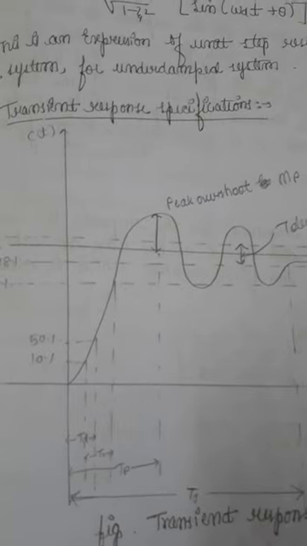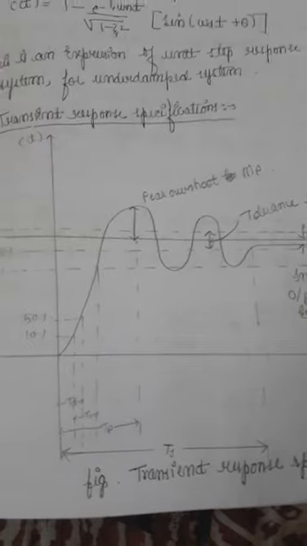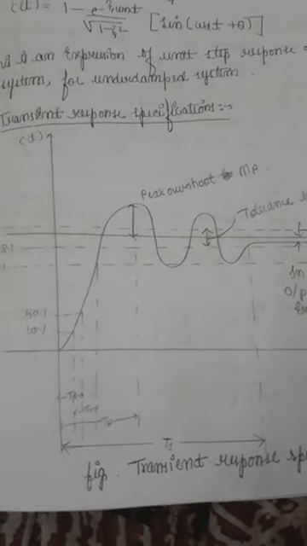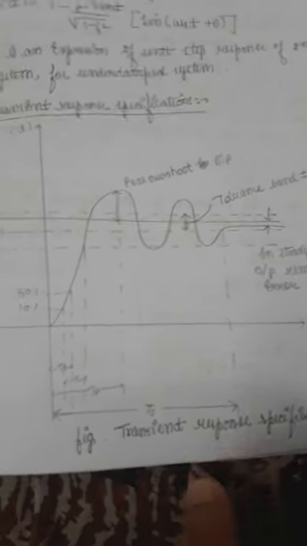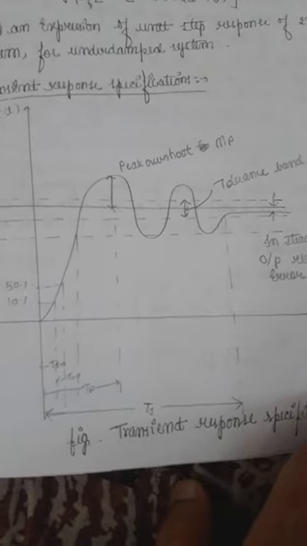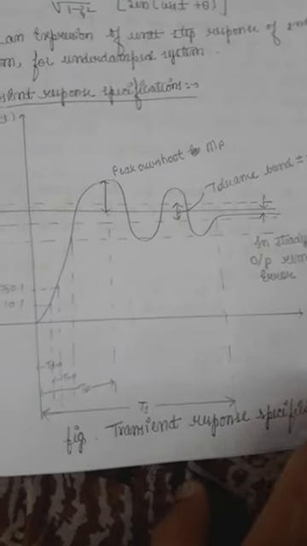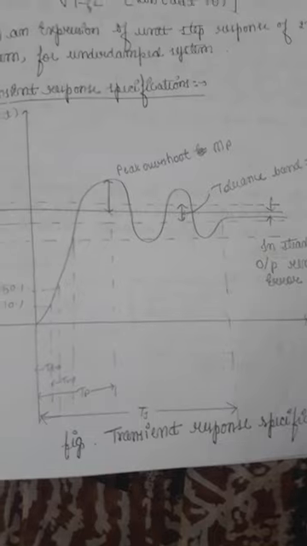Good morning, students. So today we'll see the transient response specifications. The specifications are peak overshoot, settling time, rise time, delay time, right? So we have to see the definitions also.